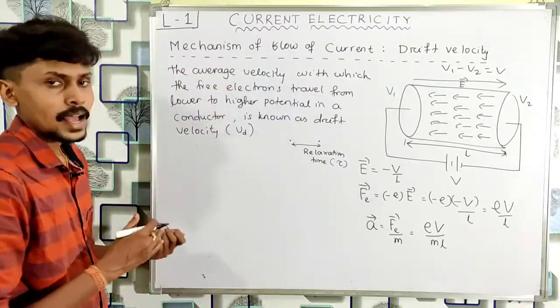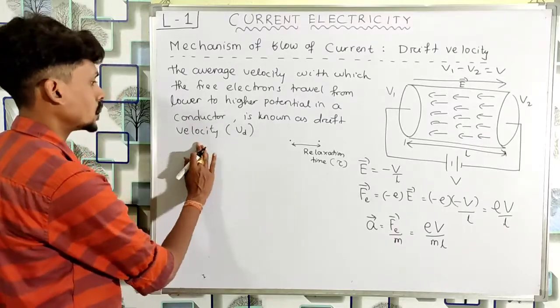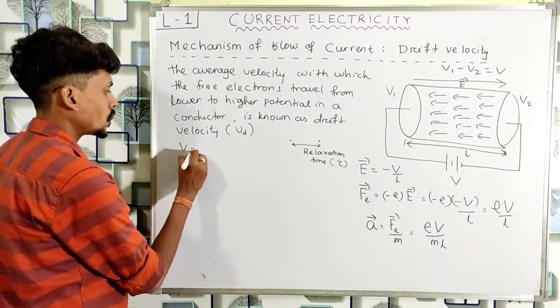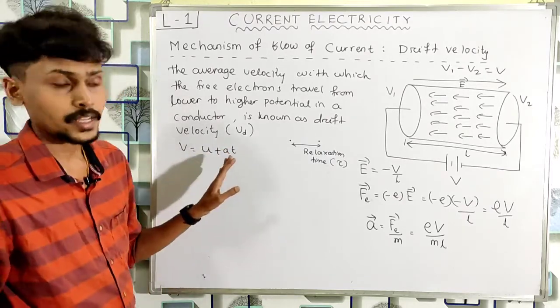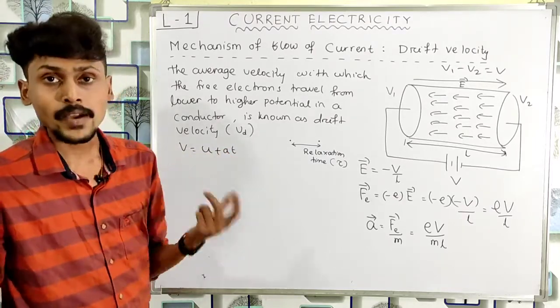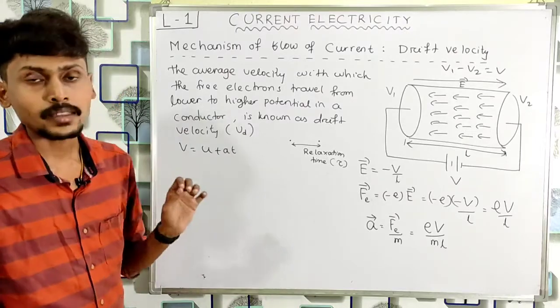So in class 11, we had discussed the equation v equal to u plus at, where u is the initial velocity, a is the acceleration, t is the time of acceleration, and v is the final velocity.